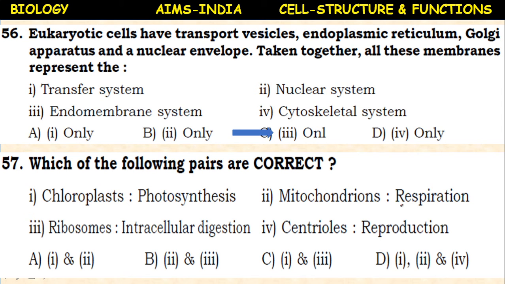What is the function of ribosomes? Protein synthesis. But intracellular digestion is the function of which organelle? Lysosomes. So the third option is wrong. Then centrioles, involved in cell division, so reproduction. So here option D is correct: chloroplast, photosynthesis; mitochondria, respiration; and centrioles, reproduction.